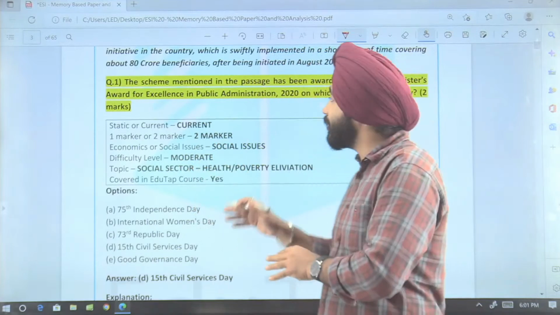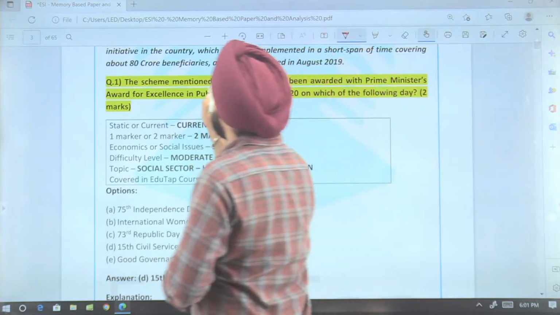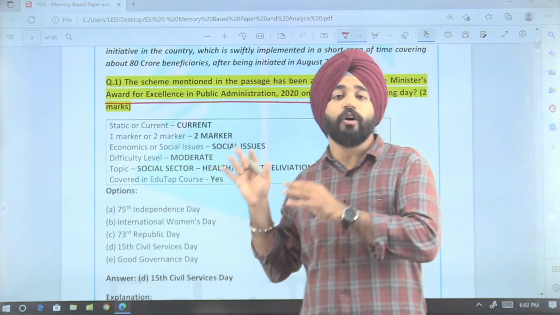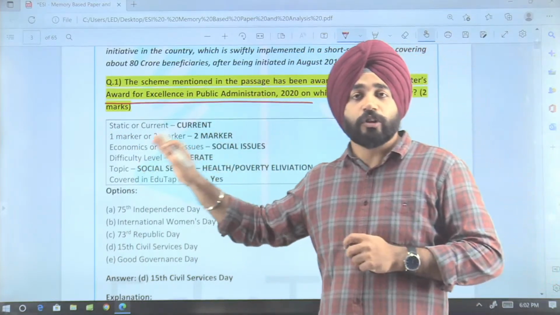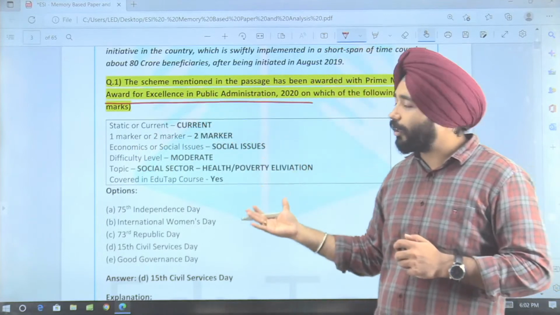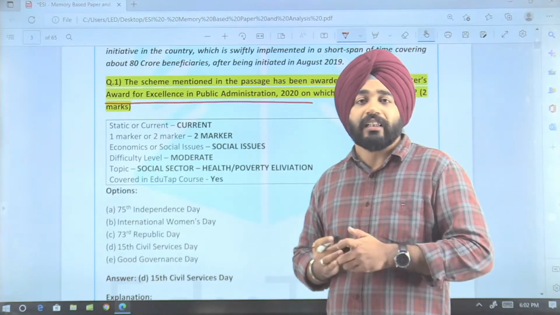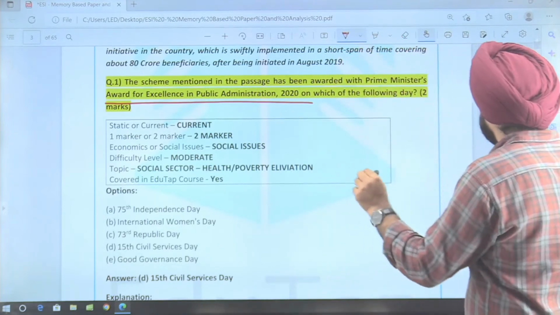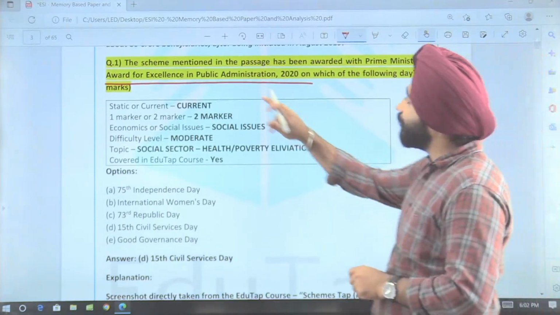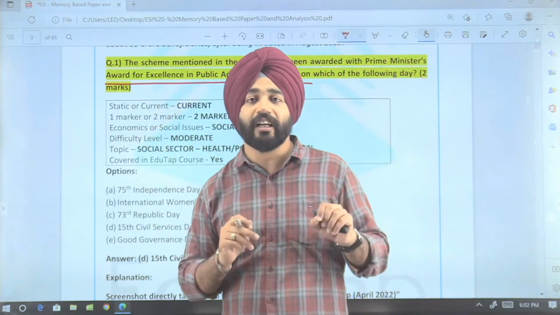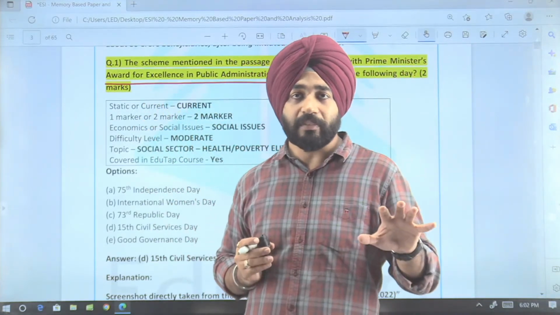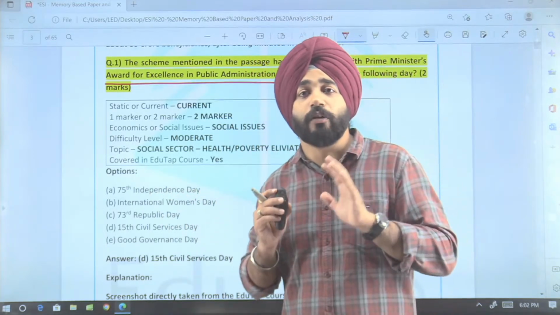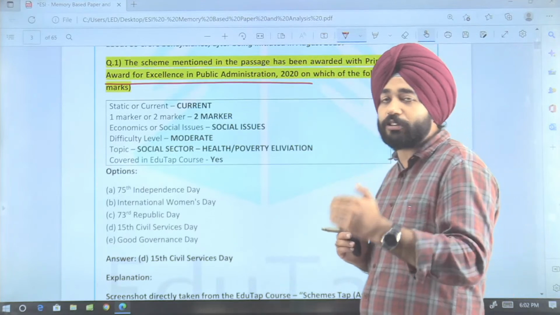The question asked is: the scheme mentioned in the passage has received an award for excellence in public administration. You have to tell on which date this award has been given. Now guys, at first look this question is not that easy to answer. But if you just remember one thing, that One Nation One Ration card received an award in the month of April, you can easily solve this question.